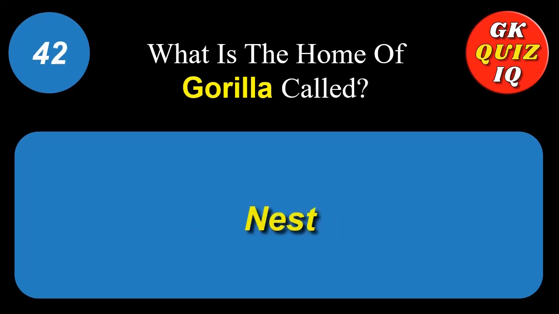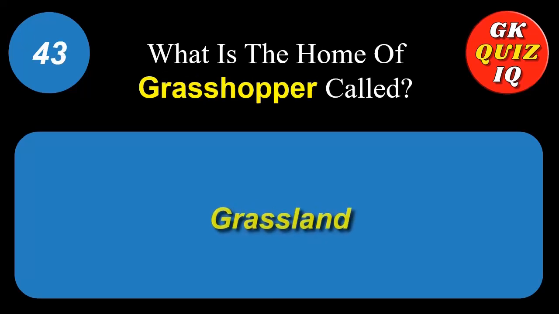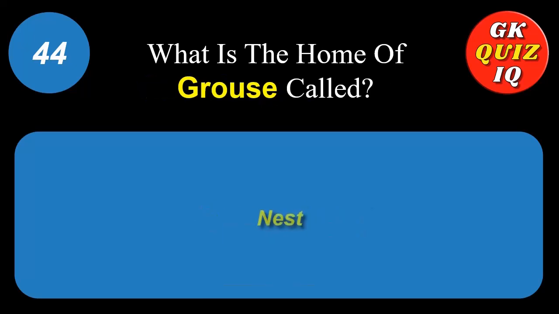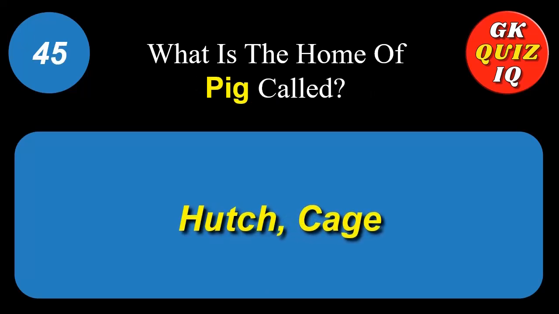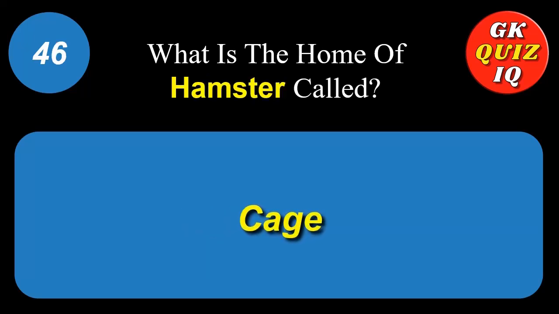What is the home of gorilla called? Nest. What is the home of grasshopper called? Grassland. What is the home of grouse called? Nest. What is the home of guinea pig called? Hutch, cage. What is the home of hamster called? Cage.